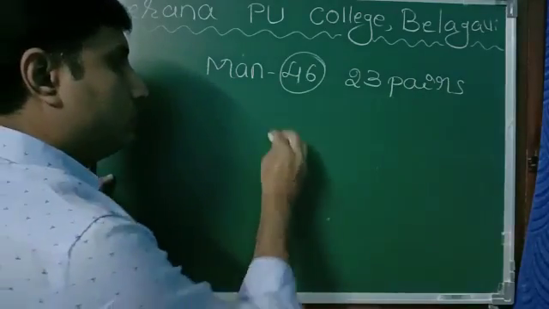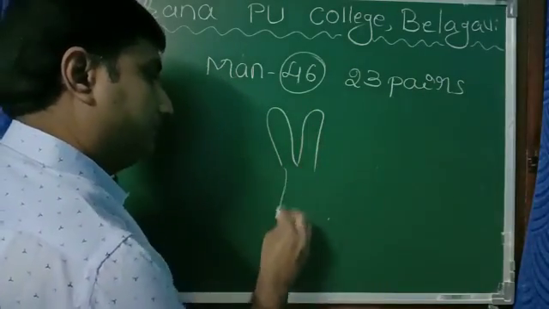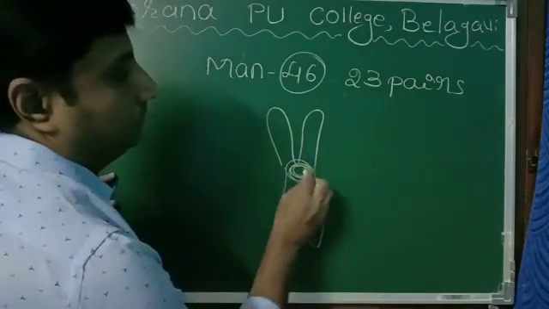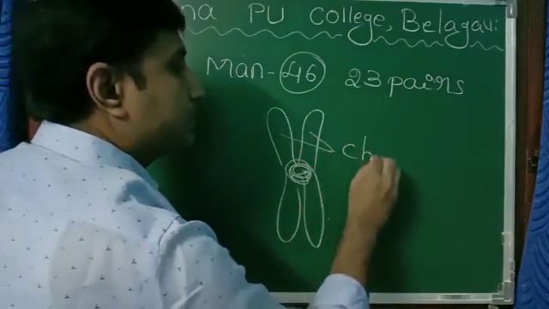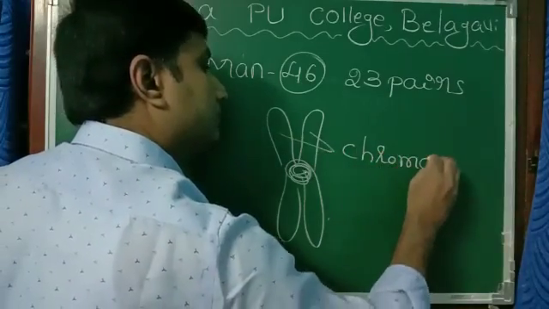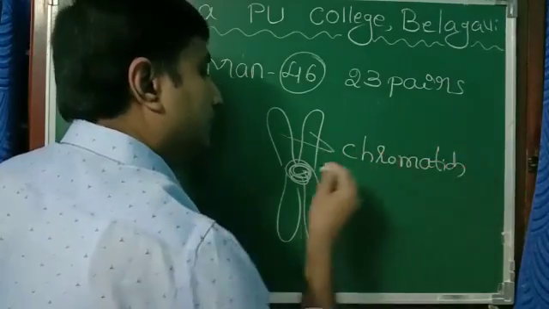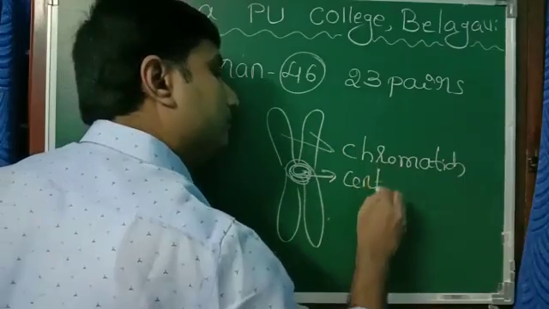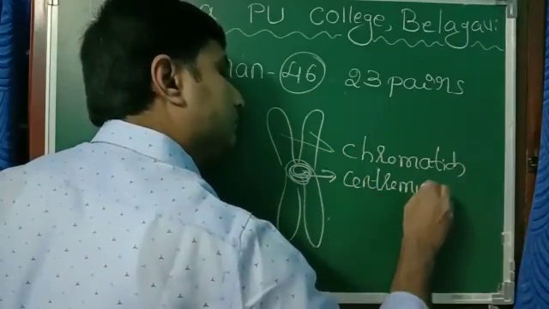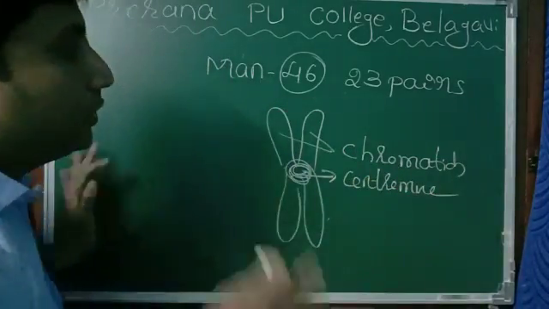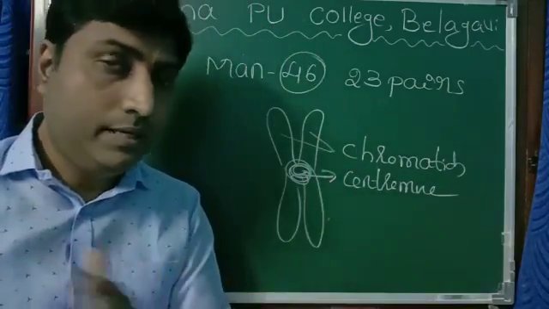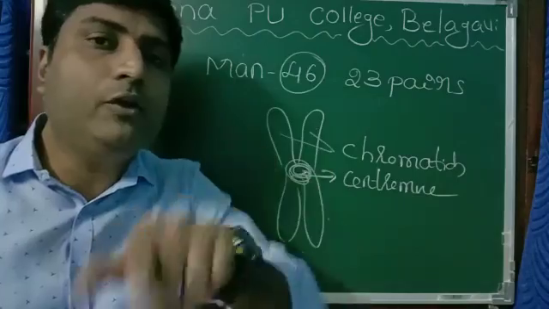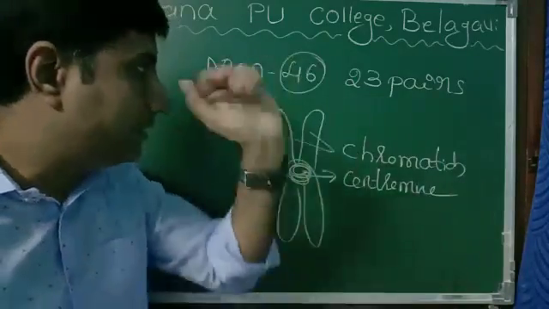Each chromosome looks somewhat like this. These two are called chromatids. This is called the centromere. So in our body, in each and every cell, there are 46 chromosomes. It is not fixed in all organisms. If you take a dog, it is 78, and it varies, right?